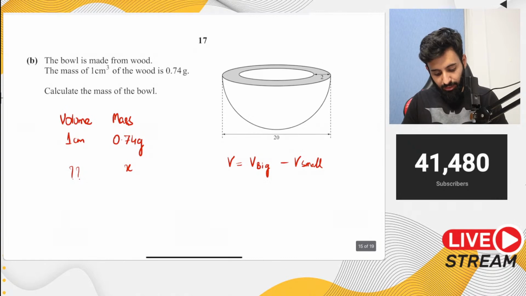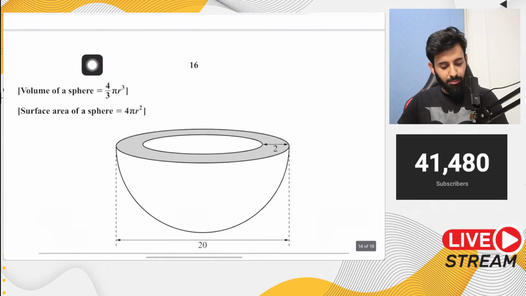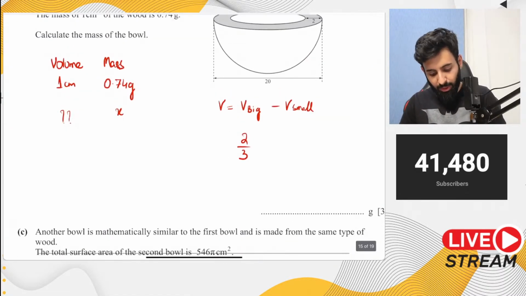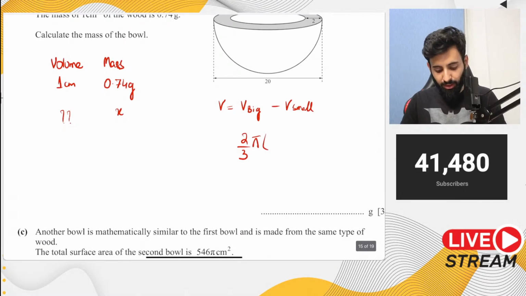Since volume of a sphere is 4 upon 3 pi r cube, which will be given to you, for a hemisphere it becomes 2 upon 3 pi r cube. Bear in mind that the radius of the big hemisphere is 10, and the radius of the small hemisphere is 8. So 2 upon 3 into pi into 8 cubed.